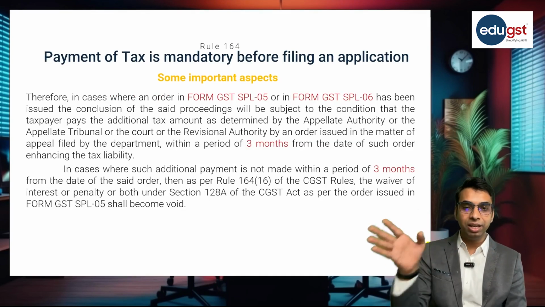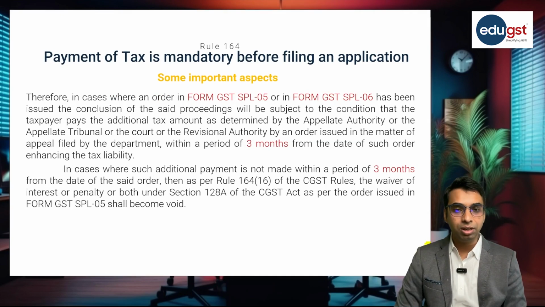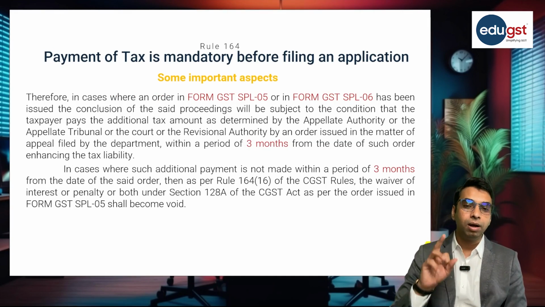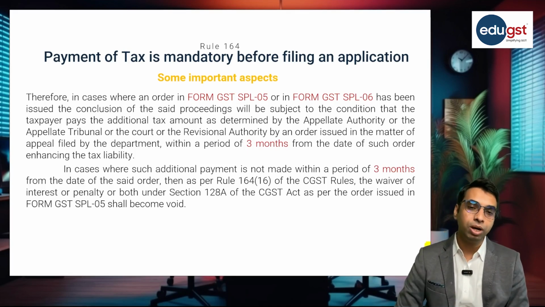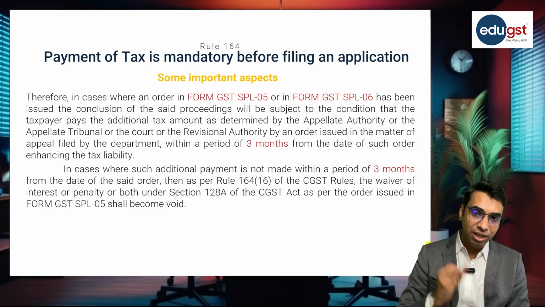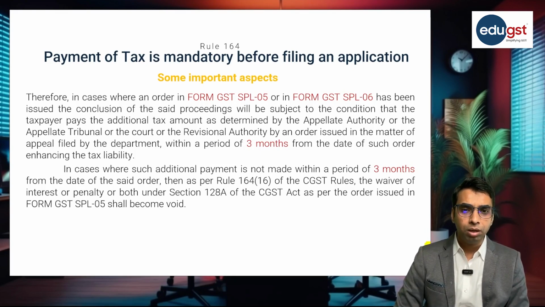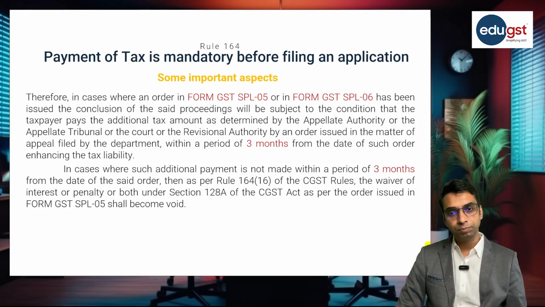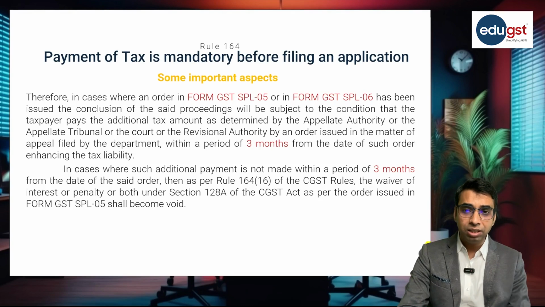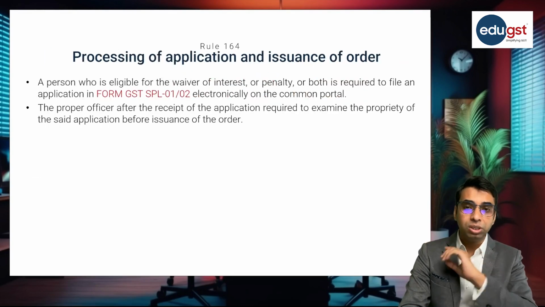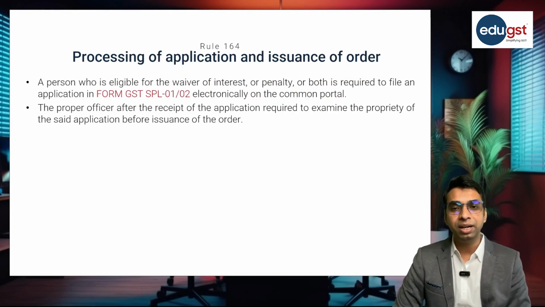So far we have seen three important aspects. We have seen first, the applicability. We have seen second, the forms in which you can make the application. We have seen the various aspects related to the payment of tax. Now we will see the last aspect, that is regarding processing of application and issuance of order.